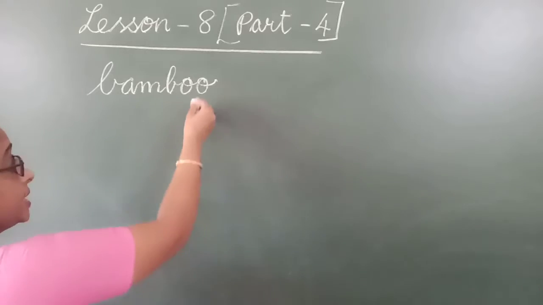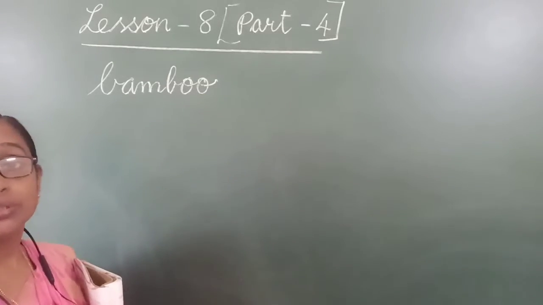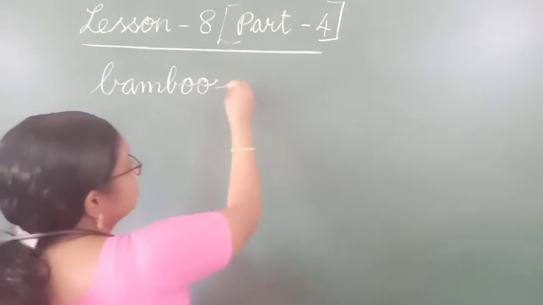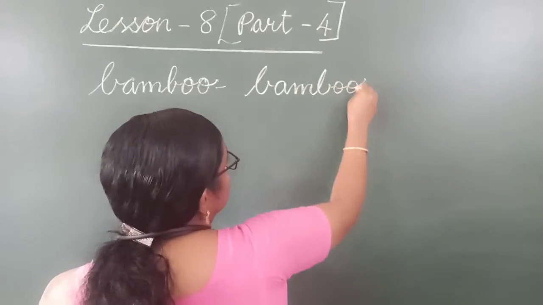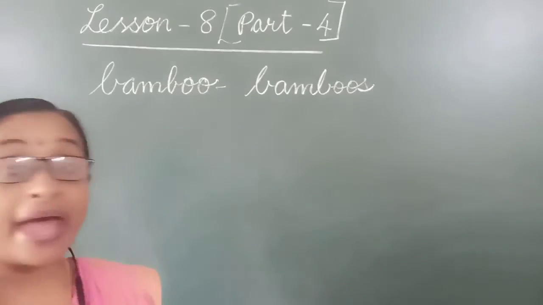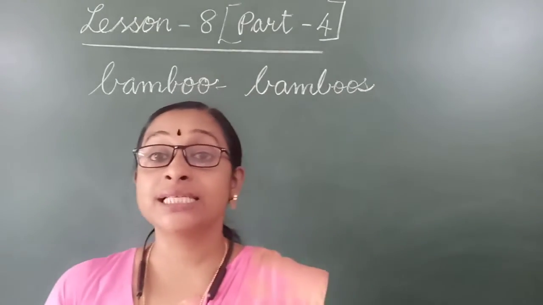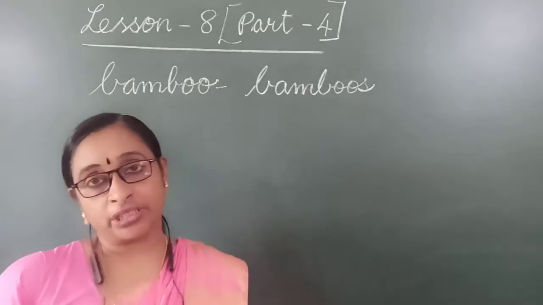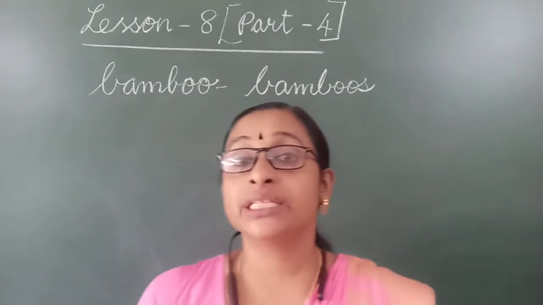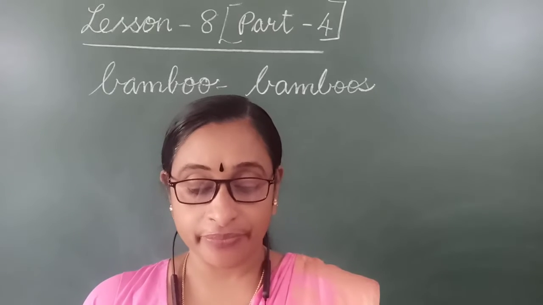The last letter is O. So how will we write the plural? Bamboos. If the last letter is O, then we have to add S with that. Then only we can make the plural of that word.